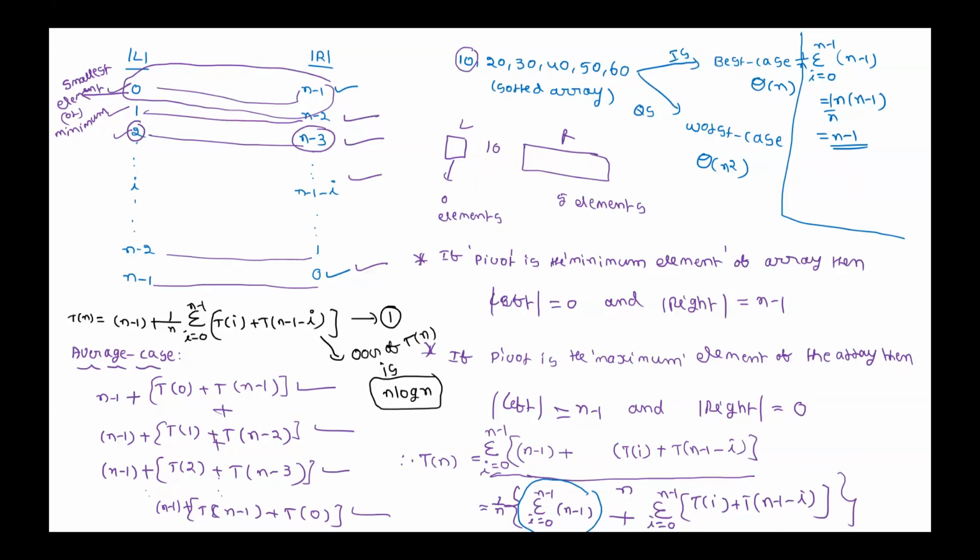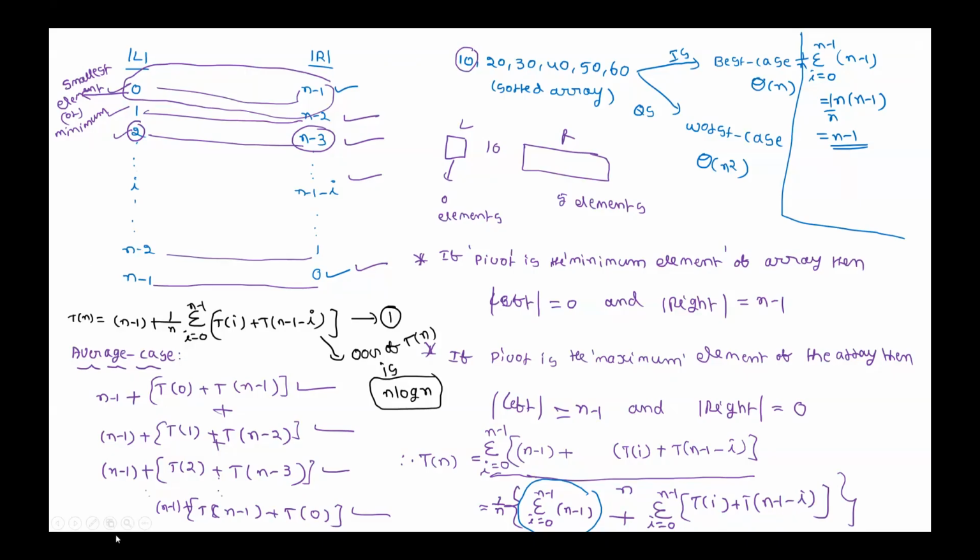So the average case running time of quicksort is the same as... Usually the average case is the same as the worst case running time for most algorithms. But quicksort is very special, where the average case running time is the same as the best case running time. That means on average this algorithm works very well. But in the worst case, it is again the same as bubble sort, selection sort, and insertion sort.